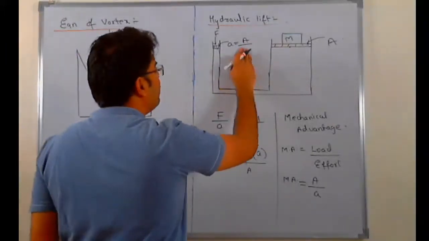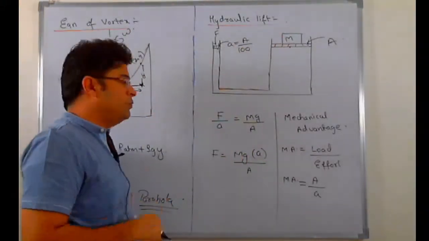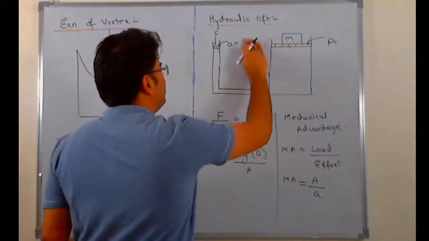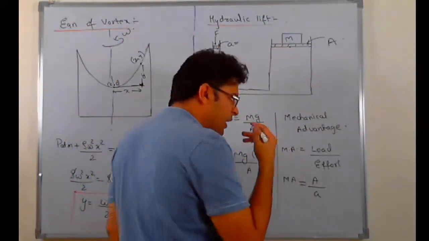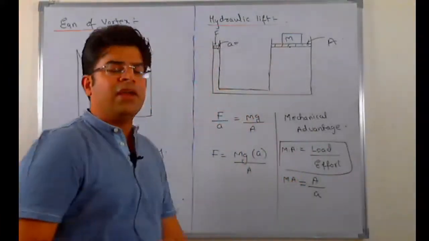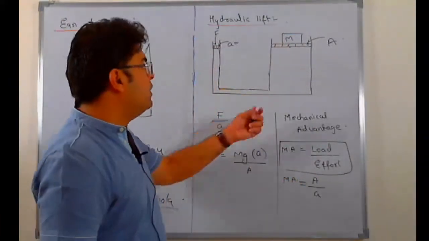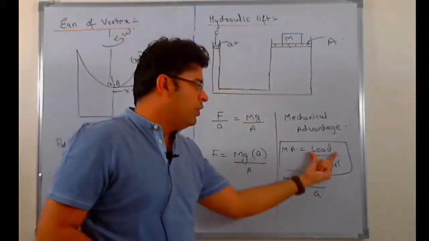If this area will be 100 times smaller, then you have to apply 100 times smaller force. Okay. Now next thing here, there is something called mechanical advantage. Mechanical advantage is not a well defined term, but it goes like mechanical advantage is load upon effort. That is, how much load you can support by applying how much force, load upon effort.